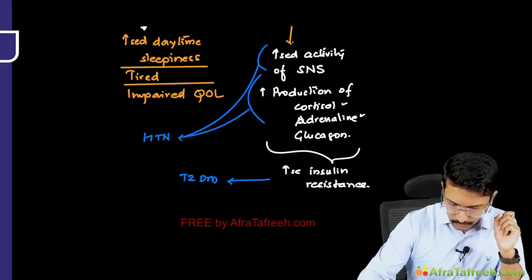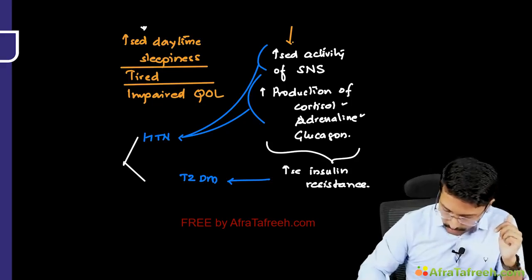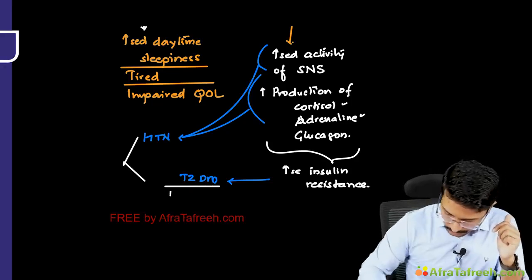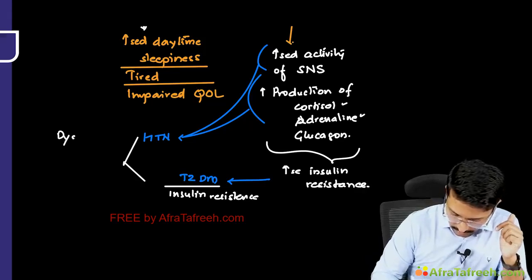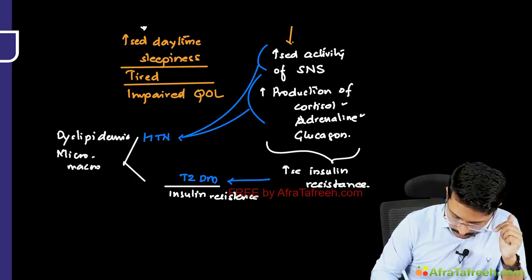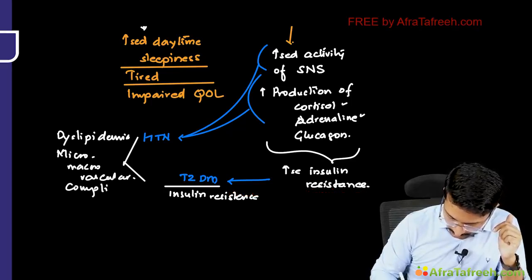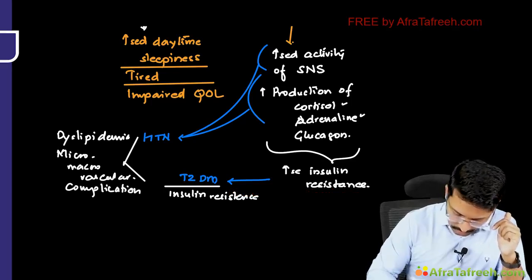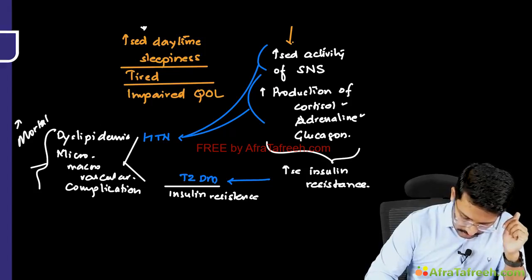And this intermittent increased activity of these hormones and the sympathetic nervous system can also contribute to the pathogenesis of hypertension. Okay, and once these two comorbidities come together, because in type 2 DM there is insulin resistance involved, that also contributes to the evolution of dyslipidemia. So now patients can start having dyslipidemia and micro as well as macrovascular complications related to diabetes mellitus, and also augmented by hypertension, and thus there is increased mortality and morbidity in these patients.